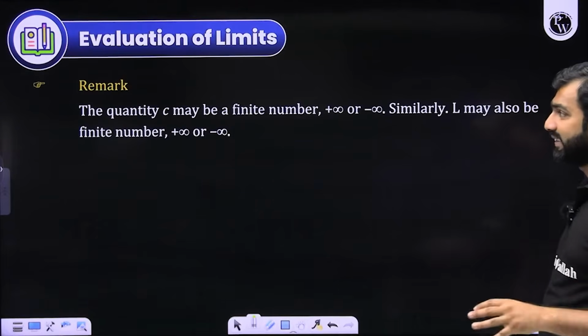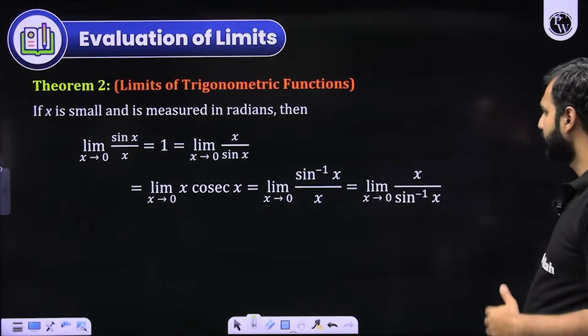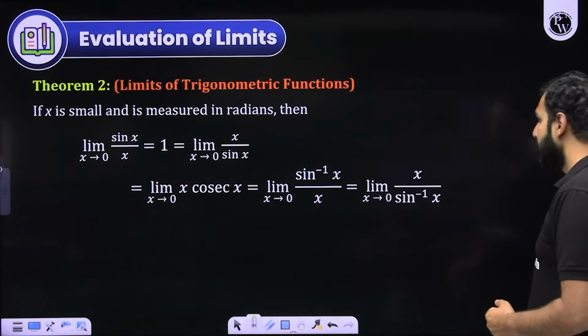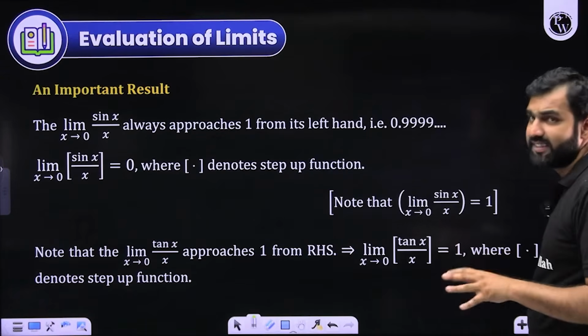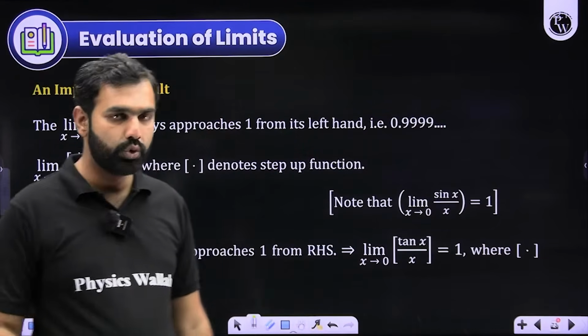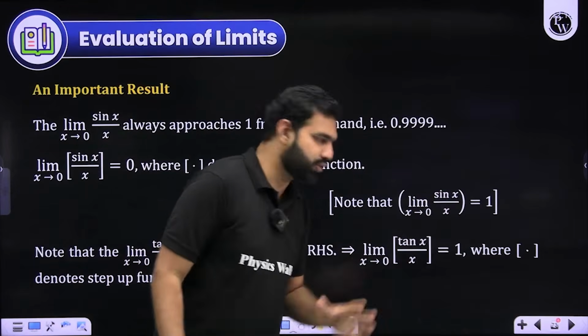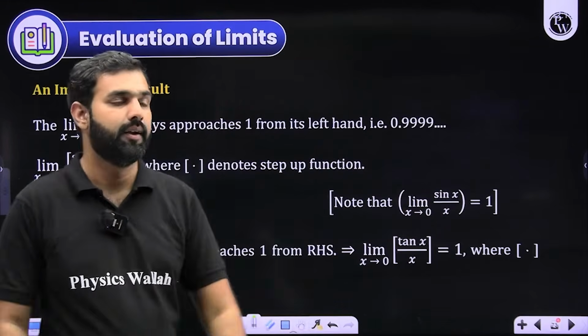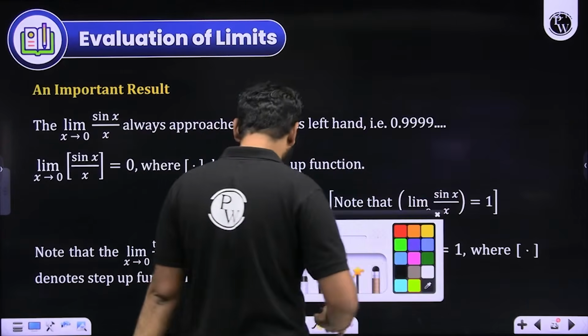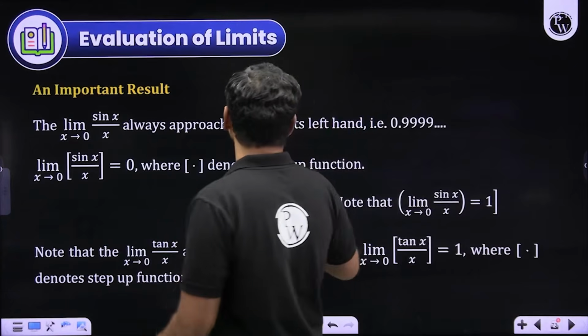It makes great sense. Now, let me talk about one more result, something which we have already discussed, limits of trigonometric functions. This is a very crucial result which you should take care of. Keep this result in mind. Students commit an error here. We know sin x upon x when x approaches 0 is 1. That is perfectly fine. But you should remember, there is a very crucial result, that sin x upon x approaches 1 from the left hand side.